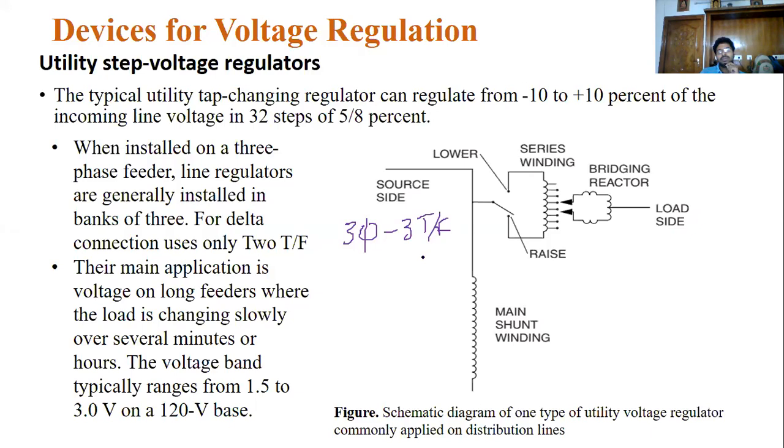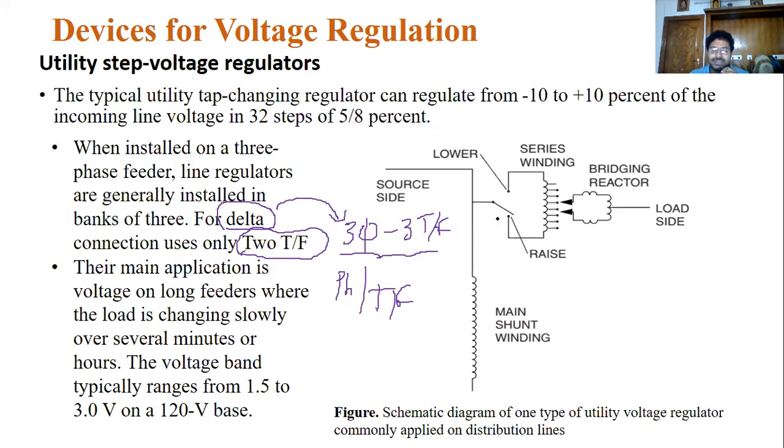So there are many reasons behind this. That's why for the three-phase system, each phase has a single transformer. In some cases we connect a delta also, and at that time you connect only two transformers. For a three-phase system, two transformers are sufficient for delta connections. But for better performance of this transformer, you must connect one transformer per phase. Each phase has one transformer.